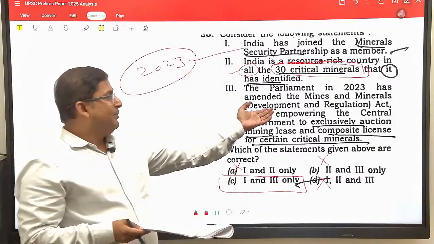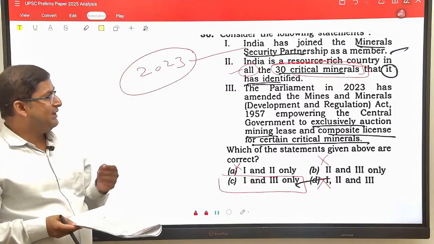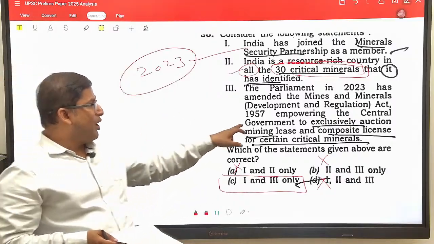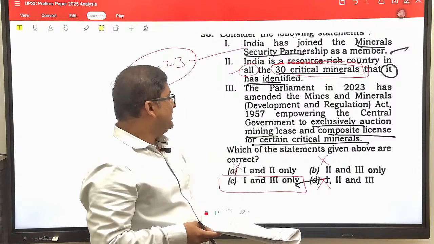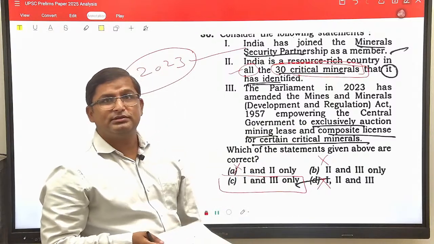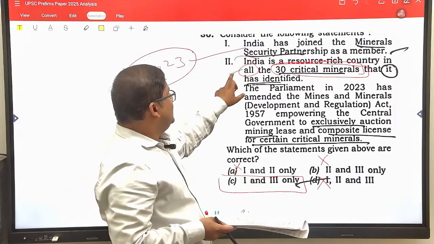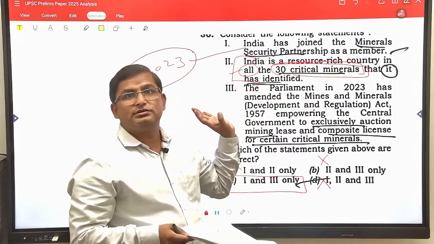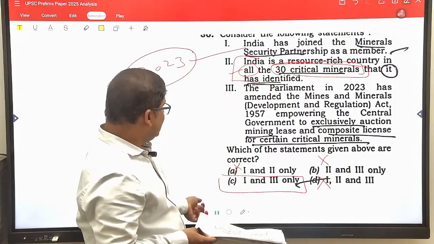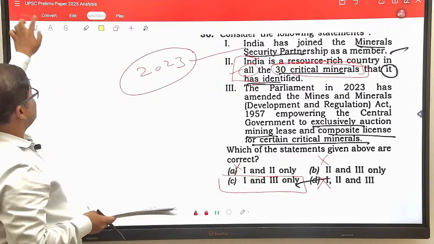And recently Parliament in 2023 has amended the Mines and Minerals Development and Regulation Act 1957, empowering the central government to exclusively auction mining lease and composite license for certain critical minerals. Is that clear? So this statement can easily be eliminated because India is not a resource rich country in all the 30 critical minerals. By eliminating this, you can easily get the answer and that is C. Now come to the next question.